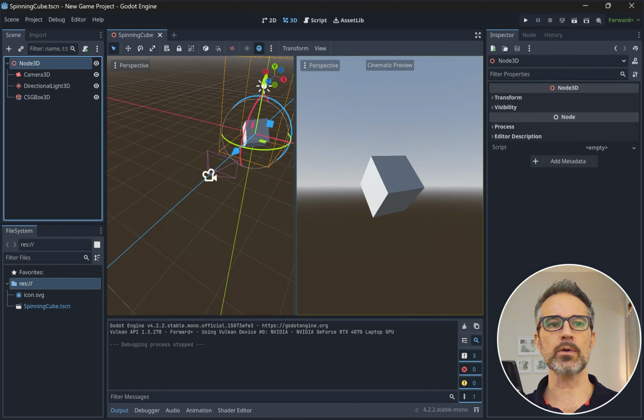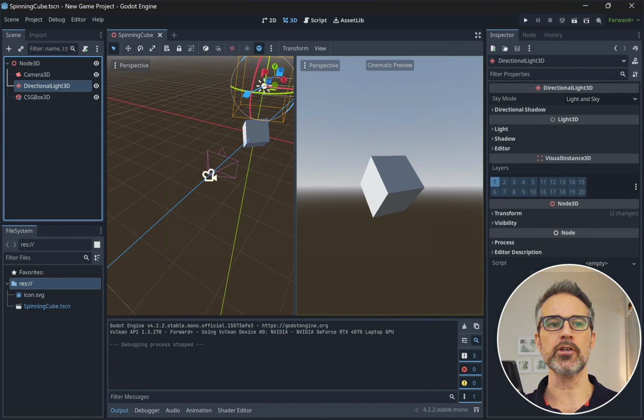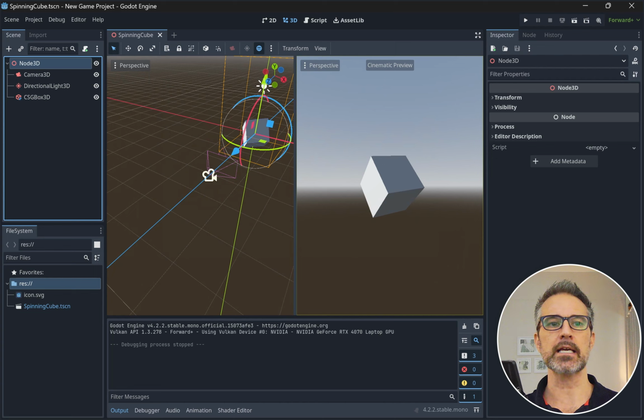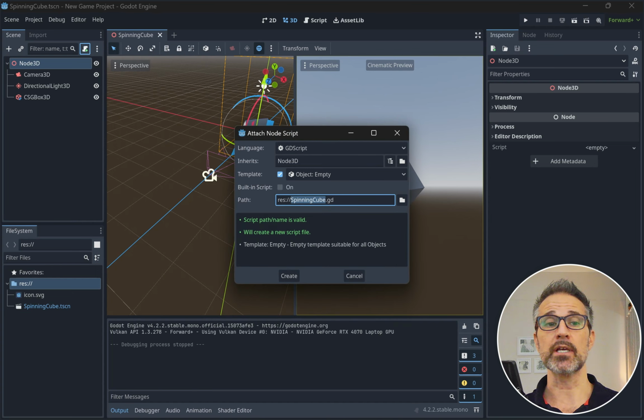So to add a script to anything, you notice when I'm clicking a node here, there's this little icon that shows a piece of paper with a plus sign. Now I can hit that, and I'm going to be putting a script. I could put one script on each of these nodes if I wanted to. So a maximum of 4 scripts in this scene because I have 4 nodes.